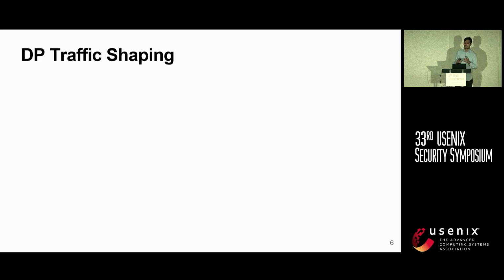So now that we understand how DP works in static databases, let us see how we can apply that to network streams. The issue with this is that network streams are dynamic as opposed to static databases, making it non-trivial to define a DP shaping mechanism for it. So here's how we do it.